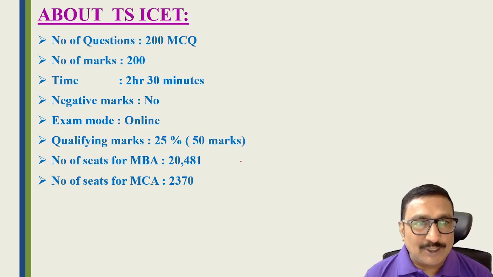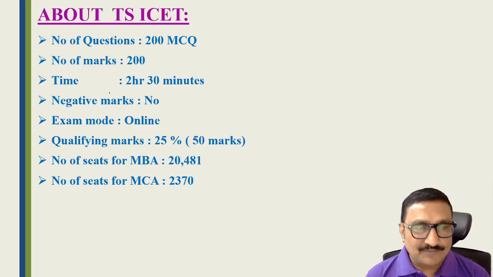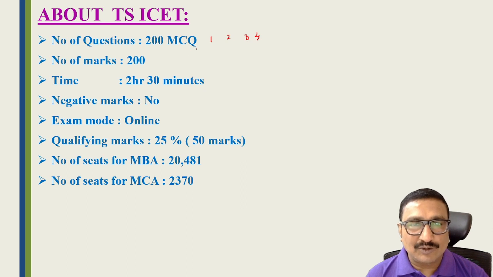Coming to our present topic, TS ICET. The TS ICET question paper consists of 200 MCQ questions. They will give one question followed by 4 choices: choice 1, choice 2, choice 3, choice 4. These are multiple choice questions, and we have to click the correct option. The number of marks for these 200 questions is 200 marks. That means each question carries 1 mark.